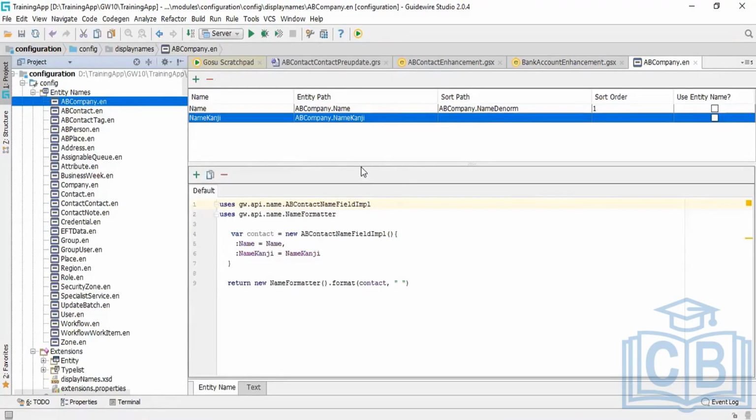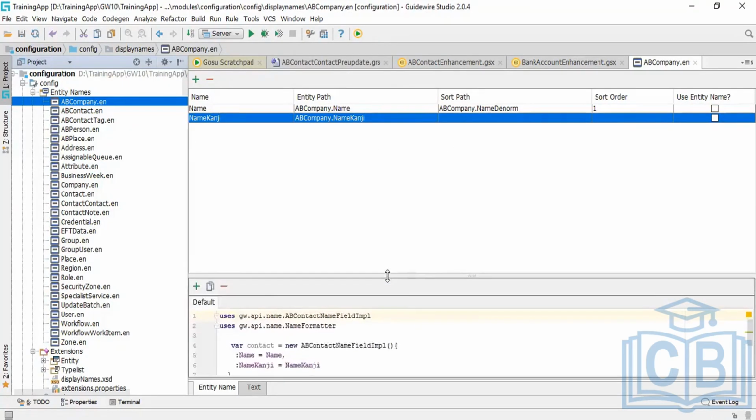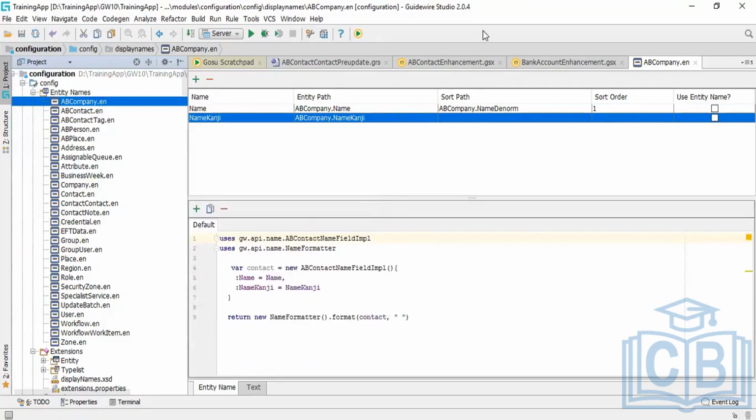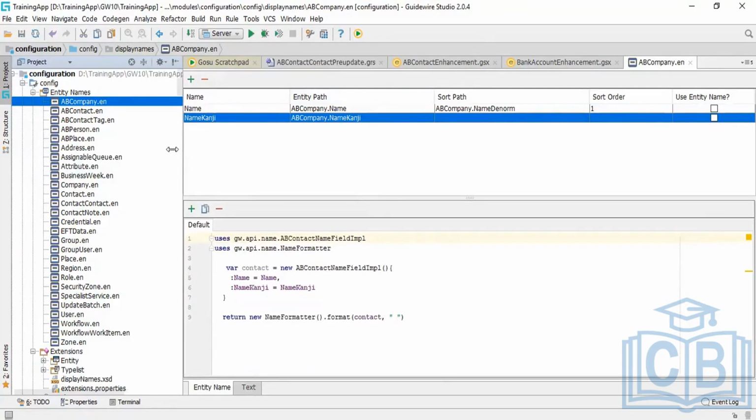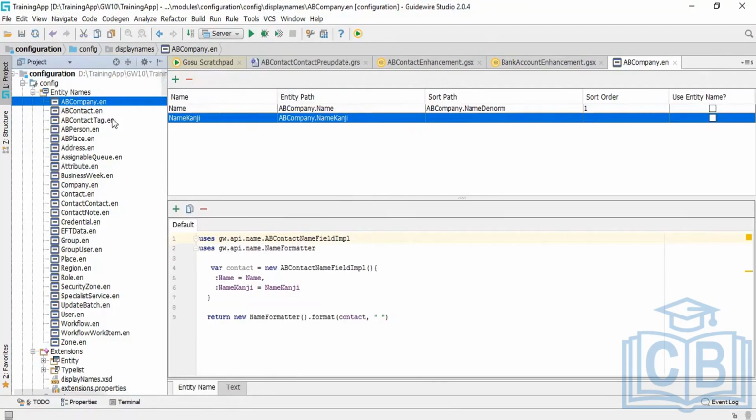Generally, this is used to create the alias names of the entity. When we want to create an alias name of an entity, just for our coding purposes, we can utilize this. And if you want to have alias names on fields as well, we can configure this one.